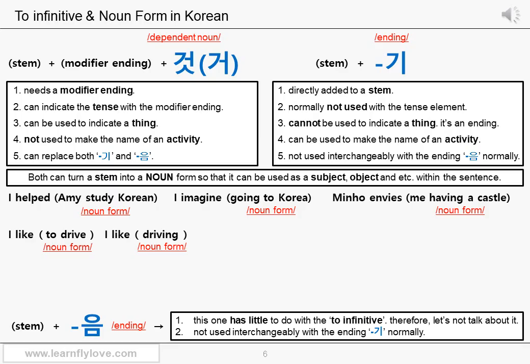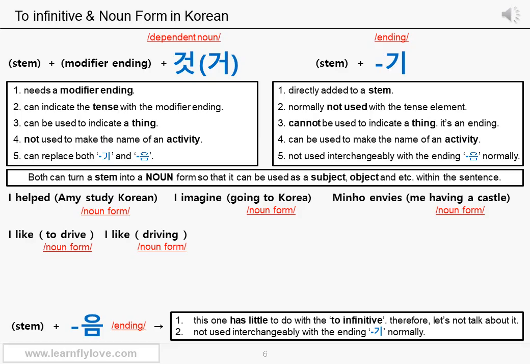So in my opinion, as a native Korean speaker, I cannot find any big difference between I like to drive and I like driving. At least, the difference which can be expressed by the Korean grammar. Even though you know the difference in English, you need to be much clearer to express that difference in Korean. Therefore, I will use the same noun form for both the to drive part and the driving part.